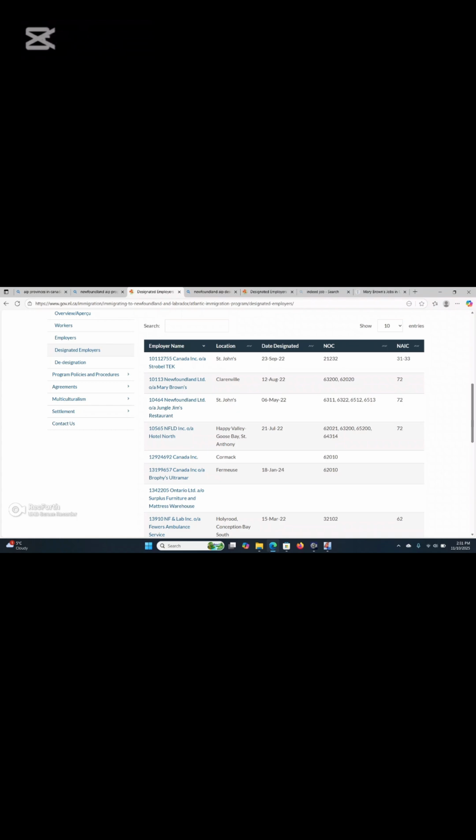This one is located inside St. John. St. John is the capital of Newfoundland and Labrador. The date that the employer became designated is 23rd of September 2022. So the program has been around for a while, since around 2021, 2022, something like that, because I can see here this employer was designated in 2022.